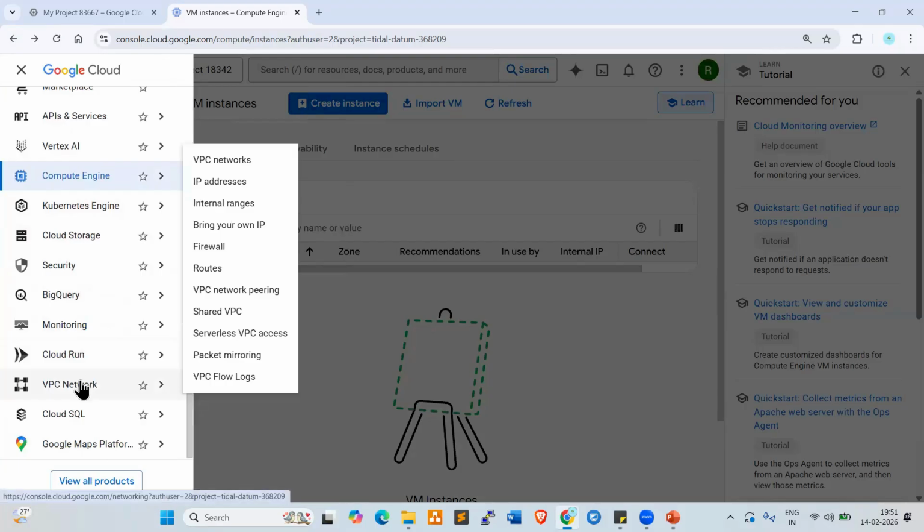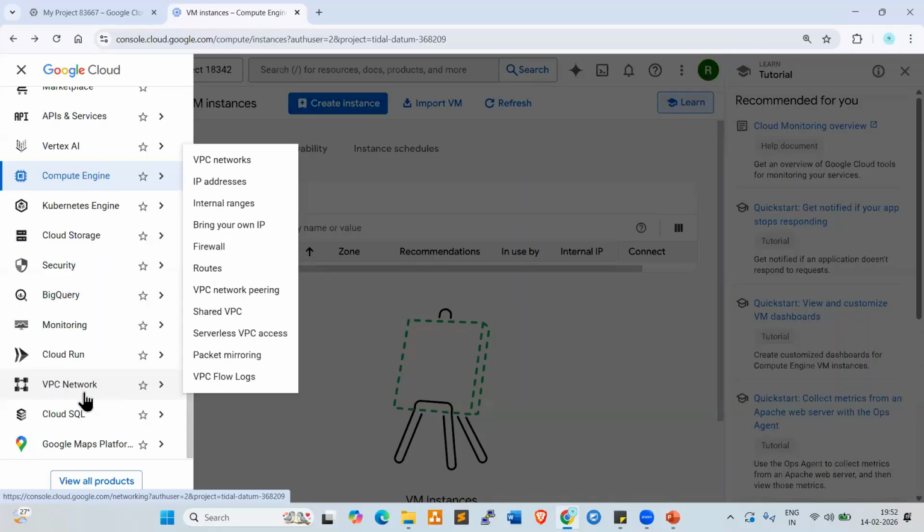Next one, look here. VPC is also available here. VPC means the networking part, and it's the same terminology here. In AWS, we call it VPC. Here also we call it VPC. In AWS we discussed VPC, so the same service is available here.